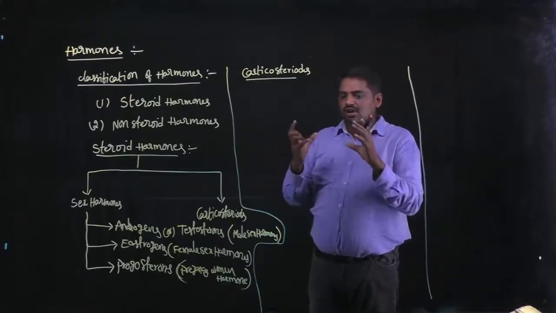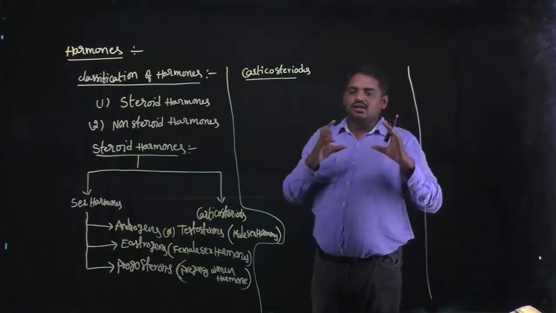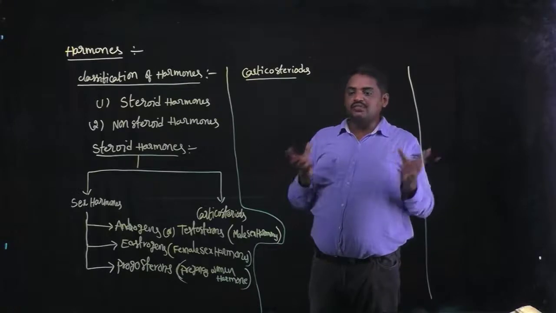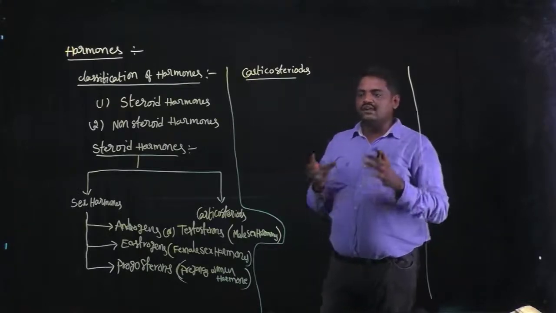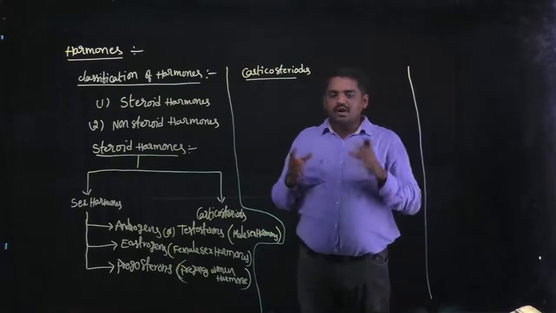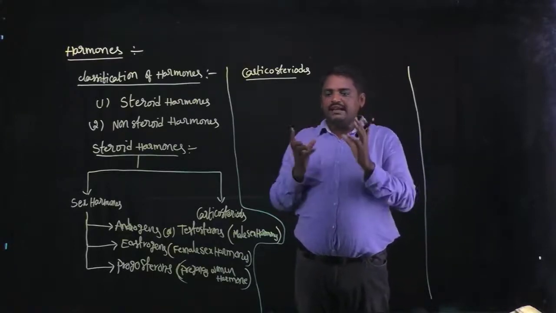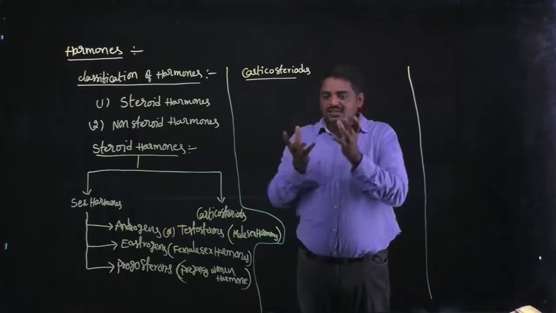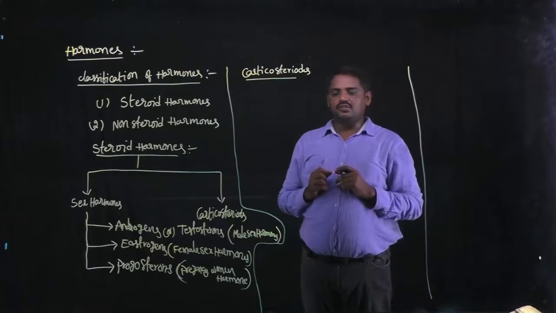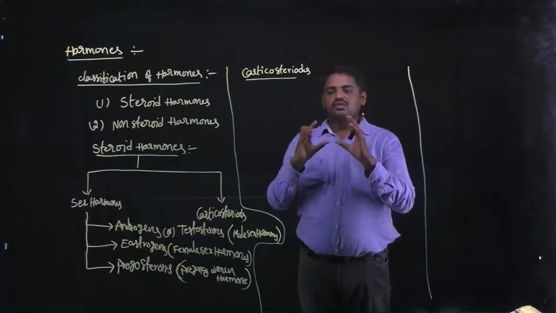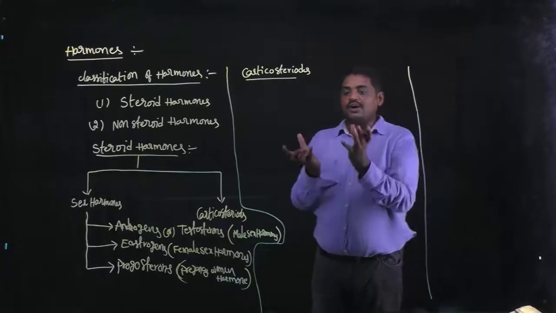This hormone maintains the salt balance and carbohydrate balance in the human body. Corticosteroids are used to balance the salt, water molecules and glucose, meaning carbohydrate molecules.